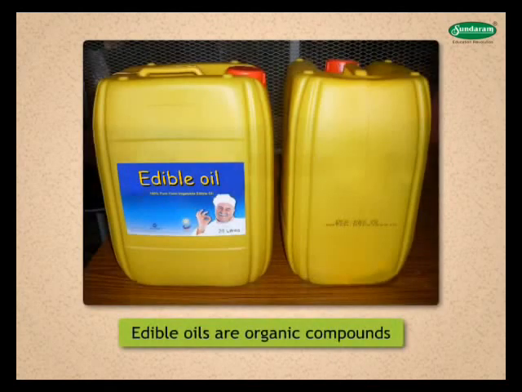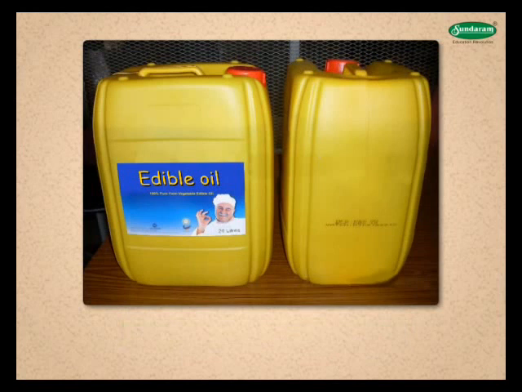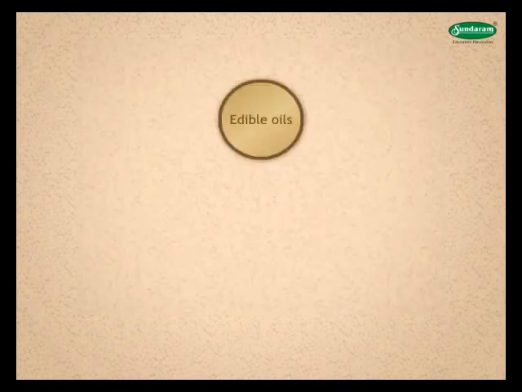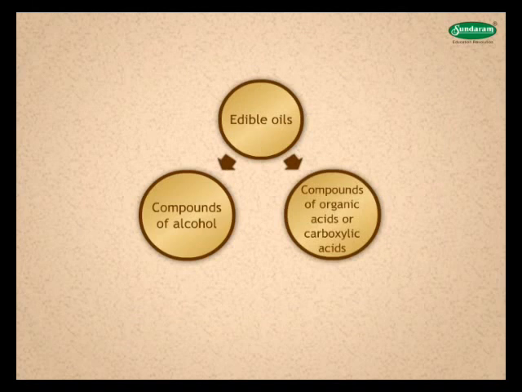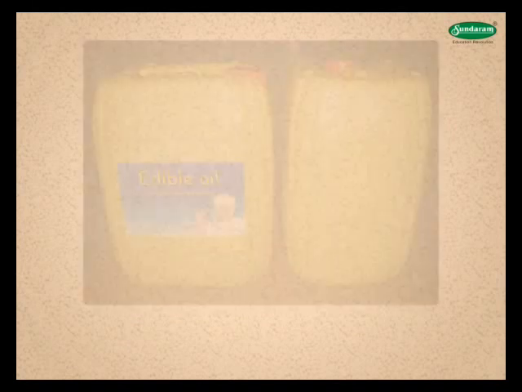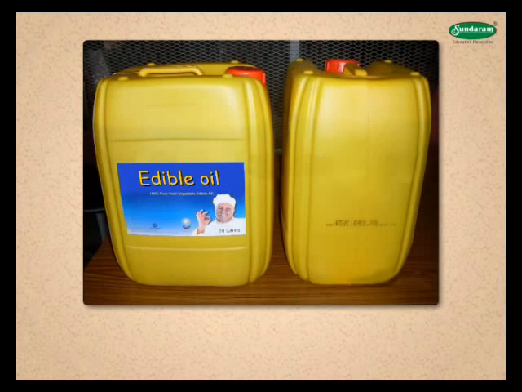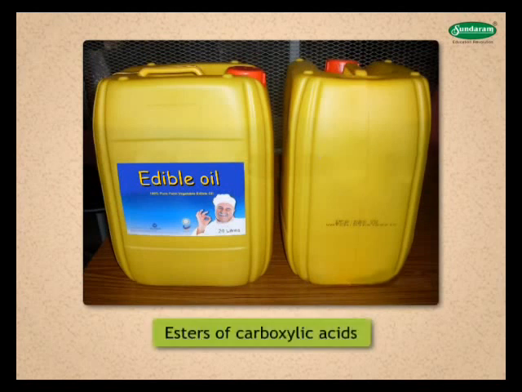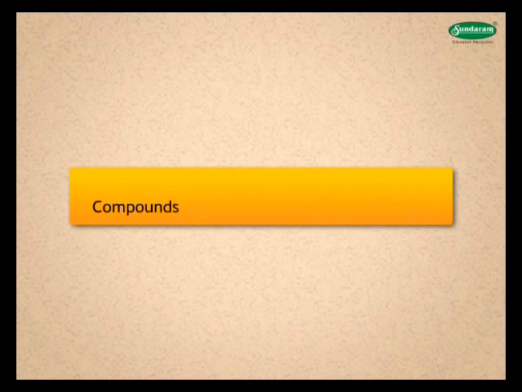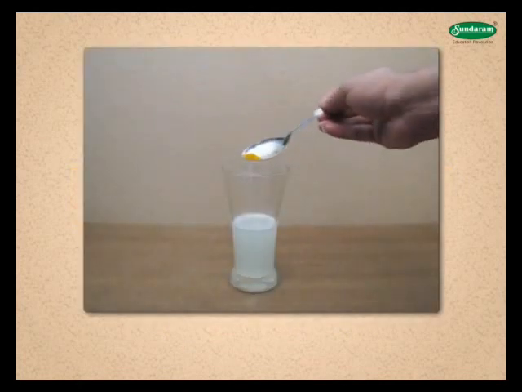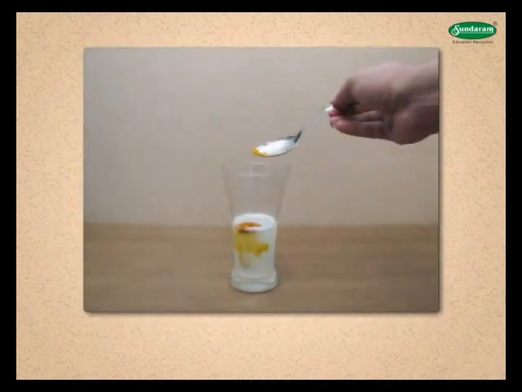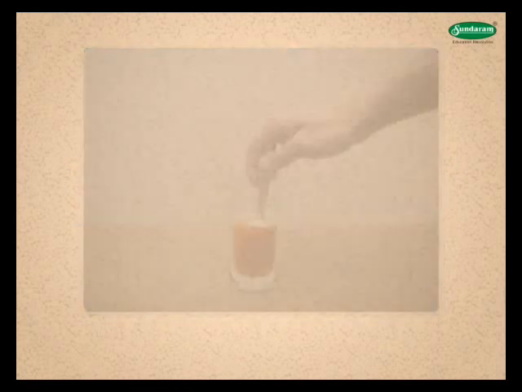Edible oils are organic compounds and you will be learning about them in the chapter on chemistry of carbon compounds. Edible oils are compounds of alcohols and organic acids or carboxylic acids. The compounds formed are known as esters of carboxylic acid. These compounds in edible oil are neutralized by alkaline soap or detergents. This neutralization reaction is indicated by turmeric, which is yellow, which turns red.